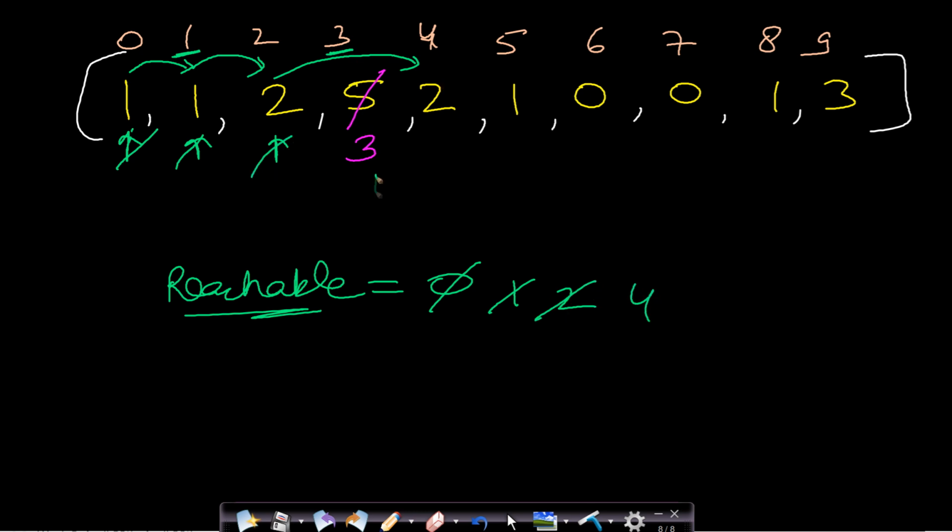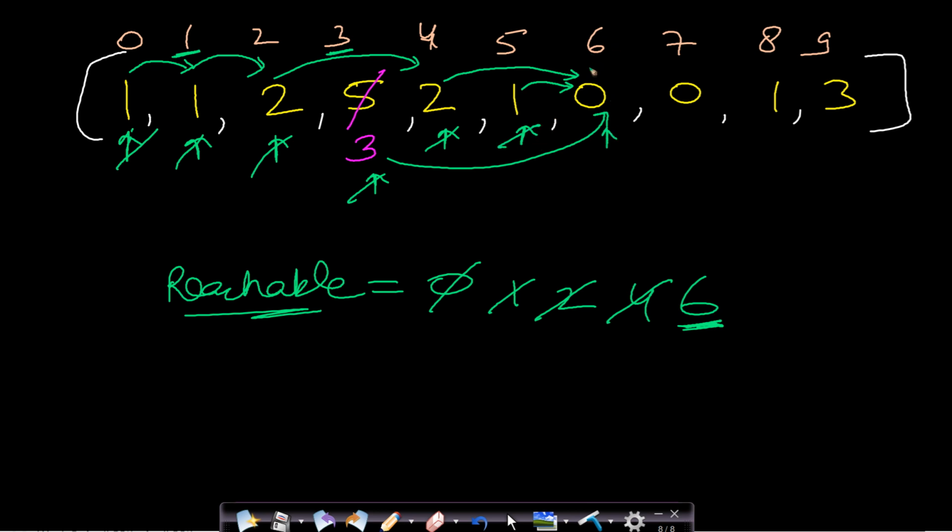Now from this index 3, I can reach a maximum of index 6. So 6 is larger, so I will update the reachability to 6. Now from this next index, we can reach a maximum of index 6. So 6 is equal to this reachable, so we will process the next value. Now from this index 5, we can reach a maximum of index 6. We are already at 6, so we will not update it.